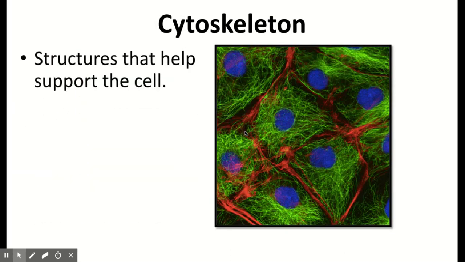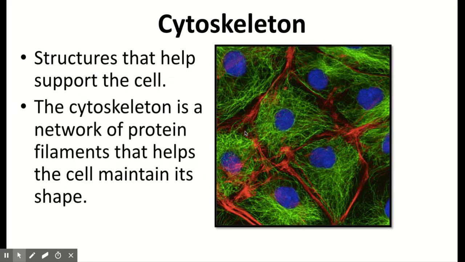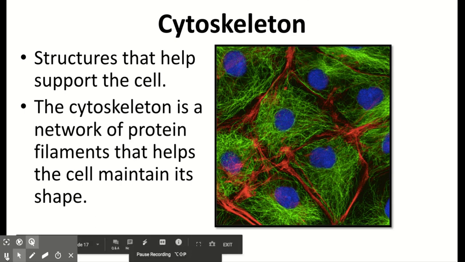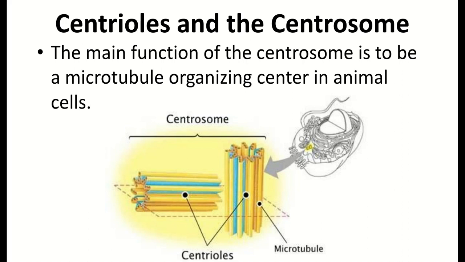The cytoskeleton of the cell, that's the structure that basically helps support the cell. If you think about your skeleton, it helps give you shape. So the cytoskeleton is a network of protein filaments that helps the cell to maintain its shape and structure. Up next, we have our centrioles.